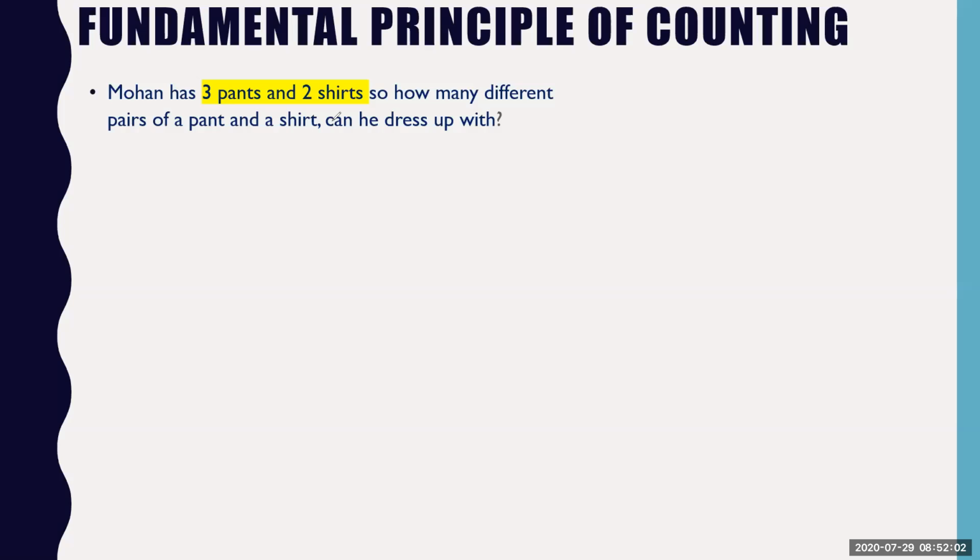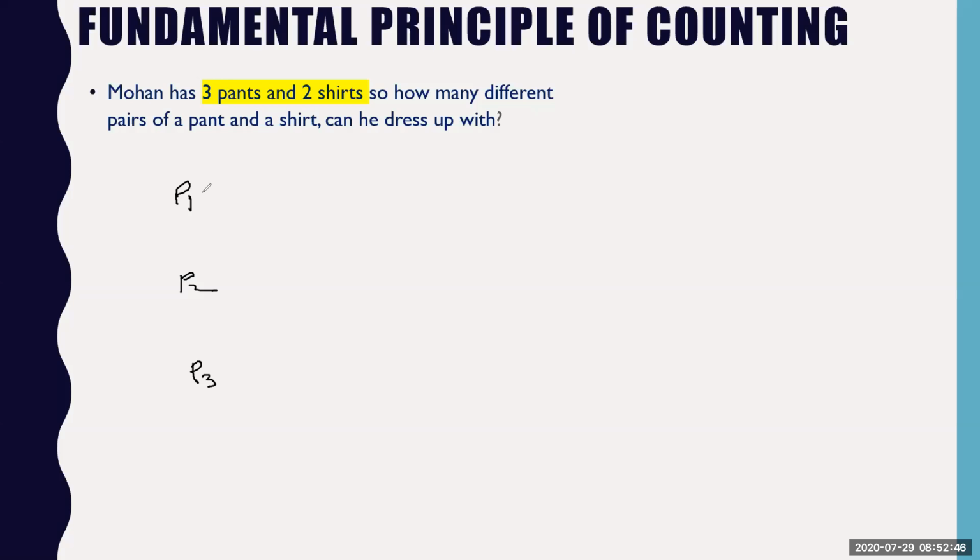So if I want to list what are the pairs, then I will be using the tree method. So how will I do that? So I will let you understand it here only. So you have 3 pants, P1, P2, and P3. Let me write it in a big space. So this is P1, P2, and then P3. 3 choices. Why I'm using this tree method? Because when I start the probability, majority of the times the possible number of outcomes and the sample spaces we will list like this. It's a more easiest way.